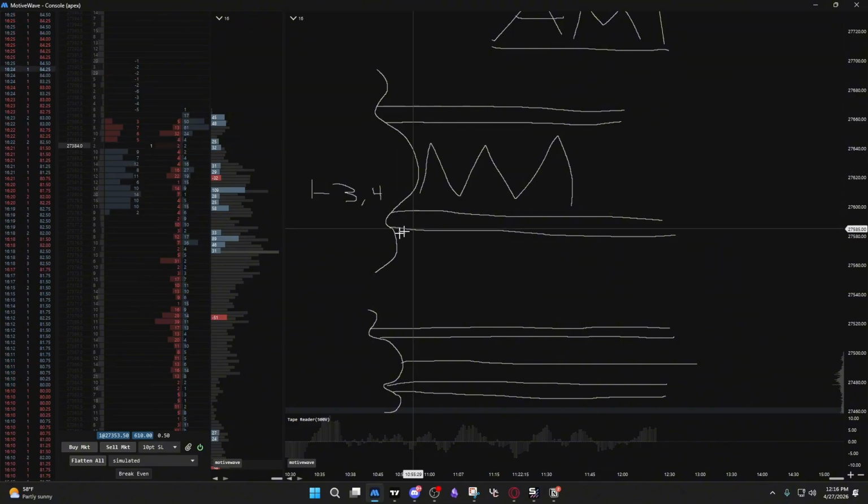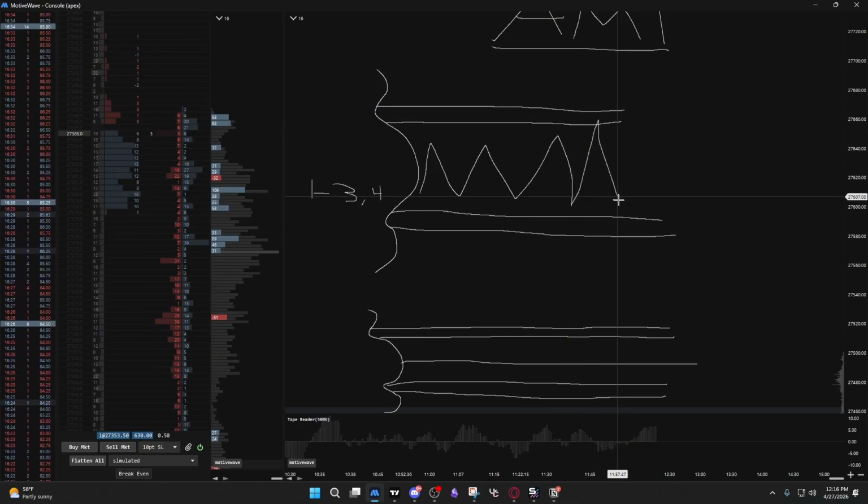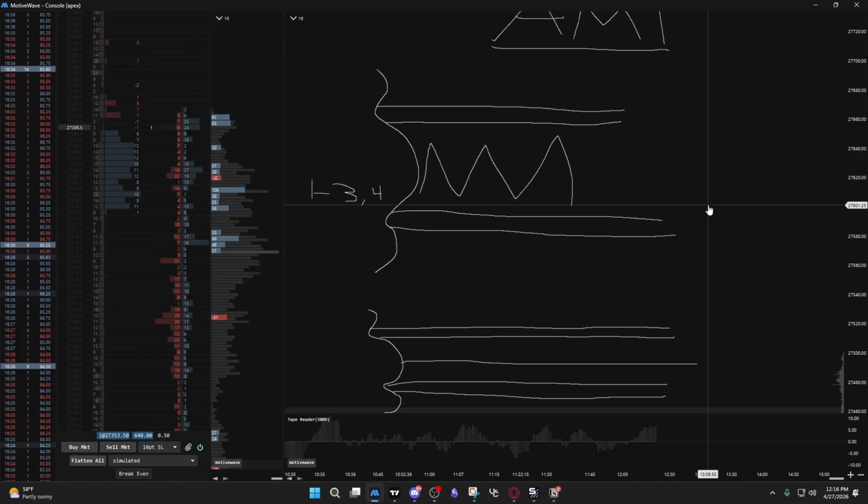That's just simply fading the extremes. And extremes are the edges of a balance, which can either be a shelf or a ledge. And that can be to either direction. You can fade either side.